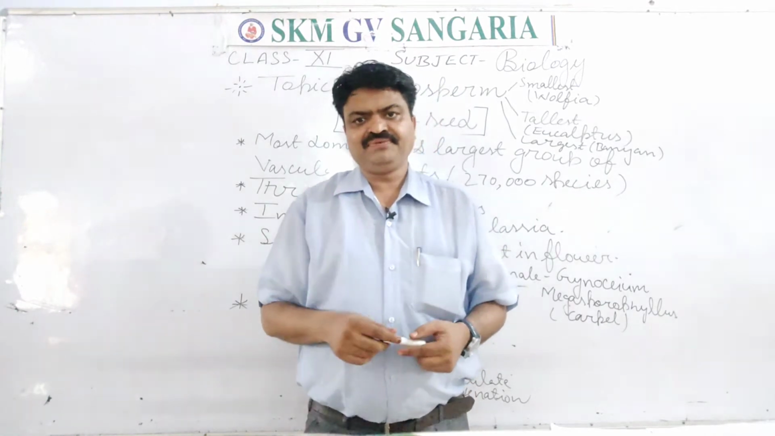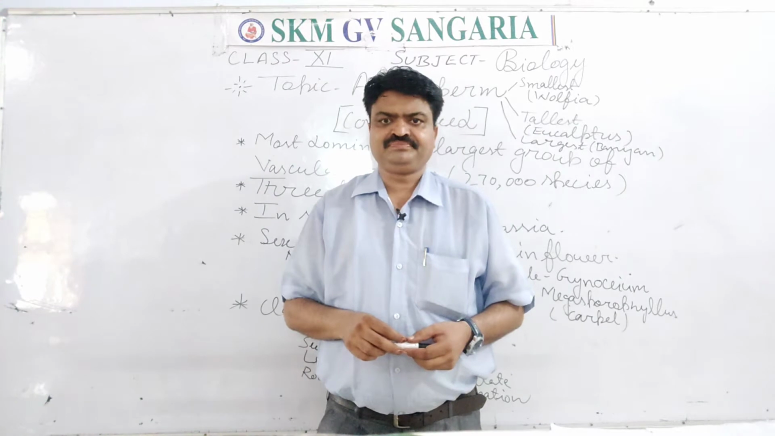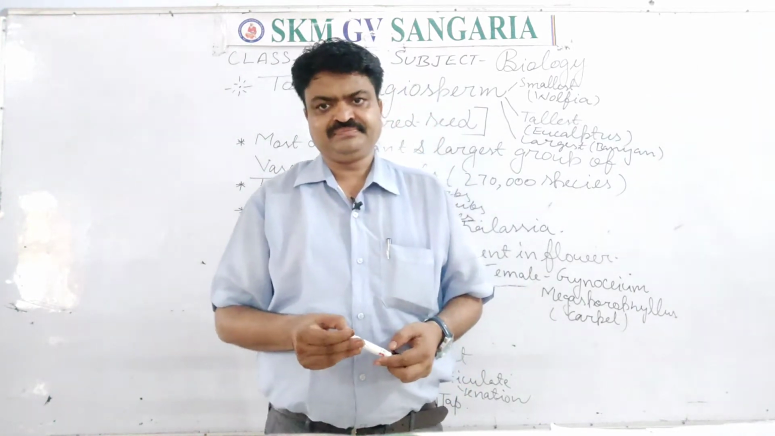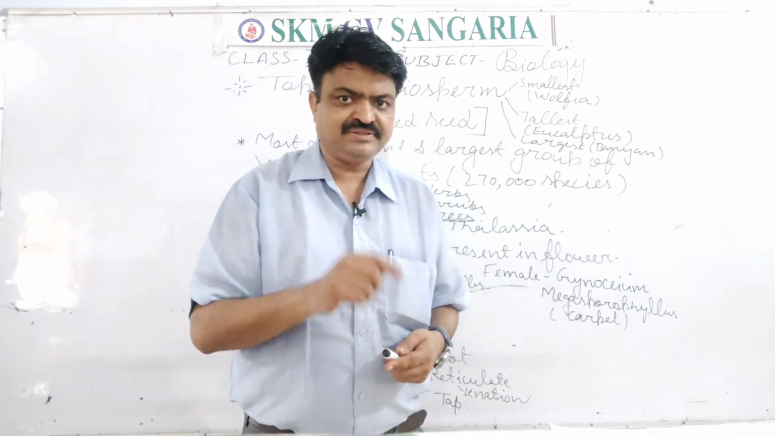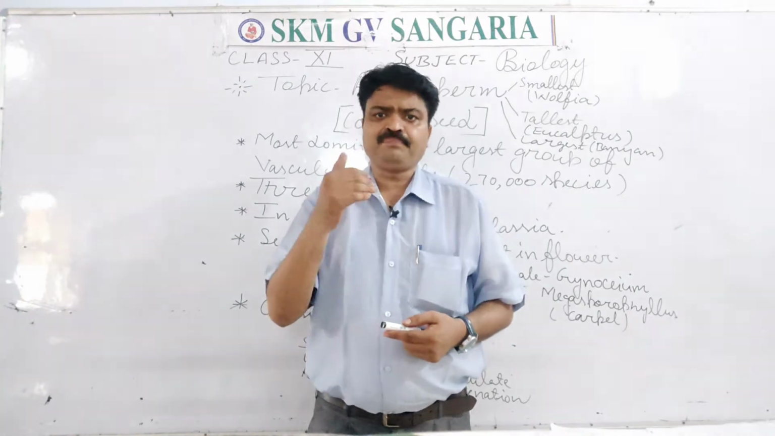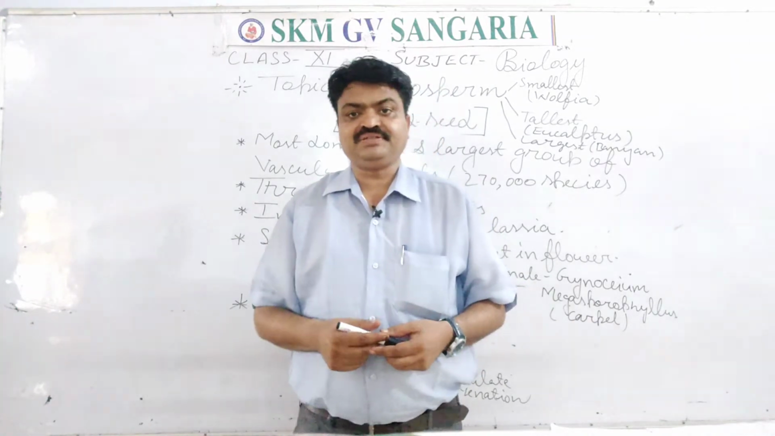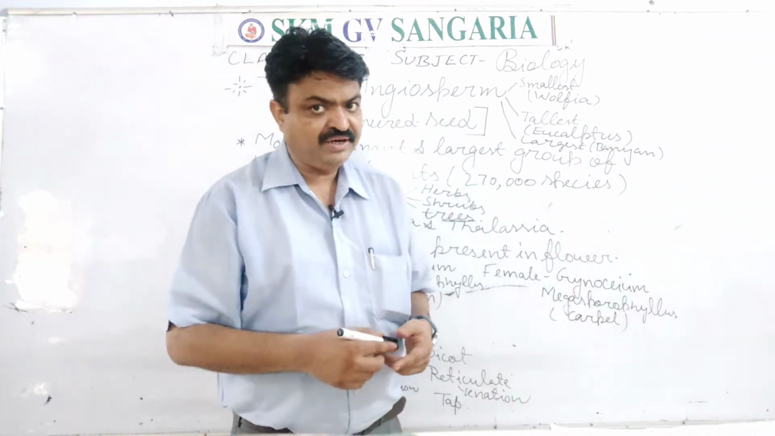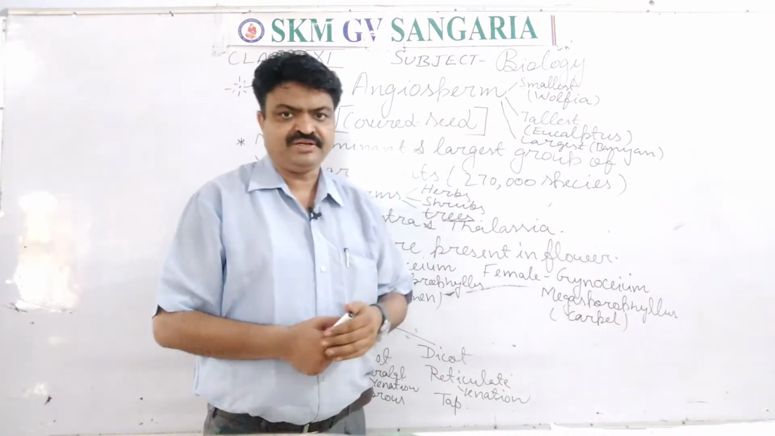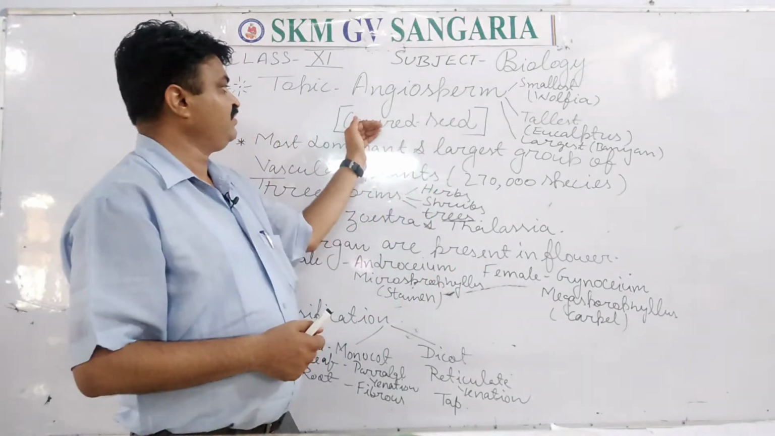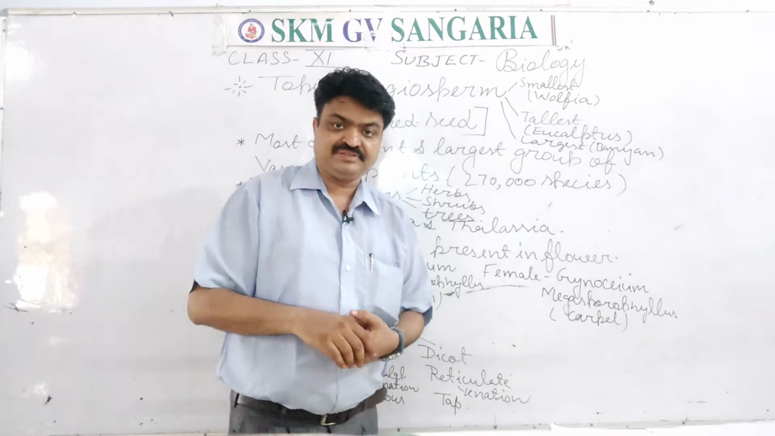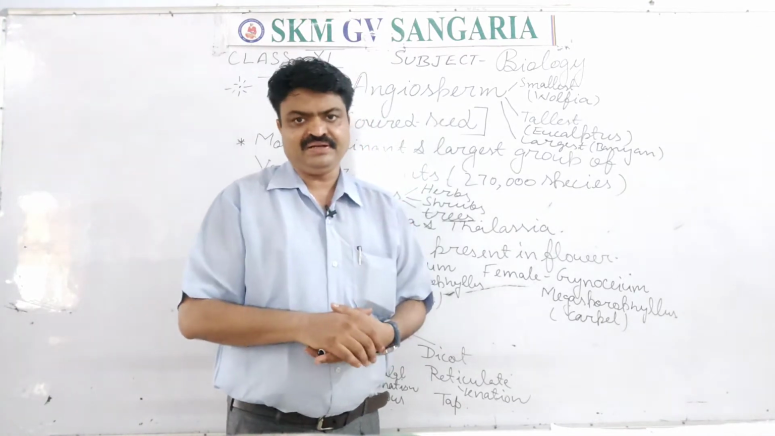In our previous class, we discussed the gymnosperm. Today, we will discuss the angiosperm, students. Angiosperm is the branch of phanerogam in which all the plants have covered seeds. The word angiosperm is generated from angio and sperm. Angio means covered, sperm means seeds. Means the plants that have covered seeds come in this category.